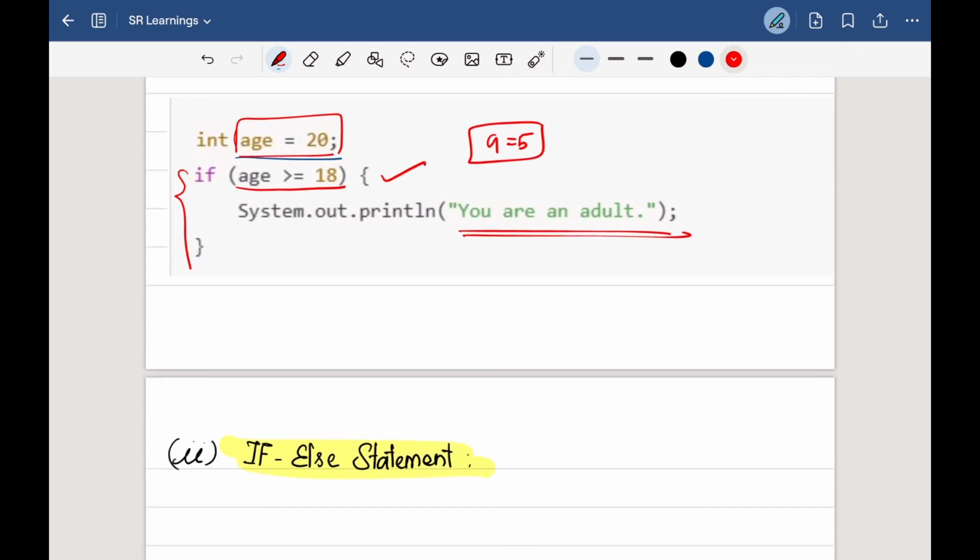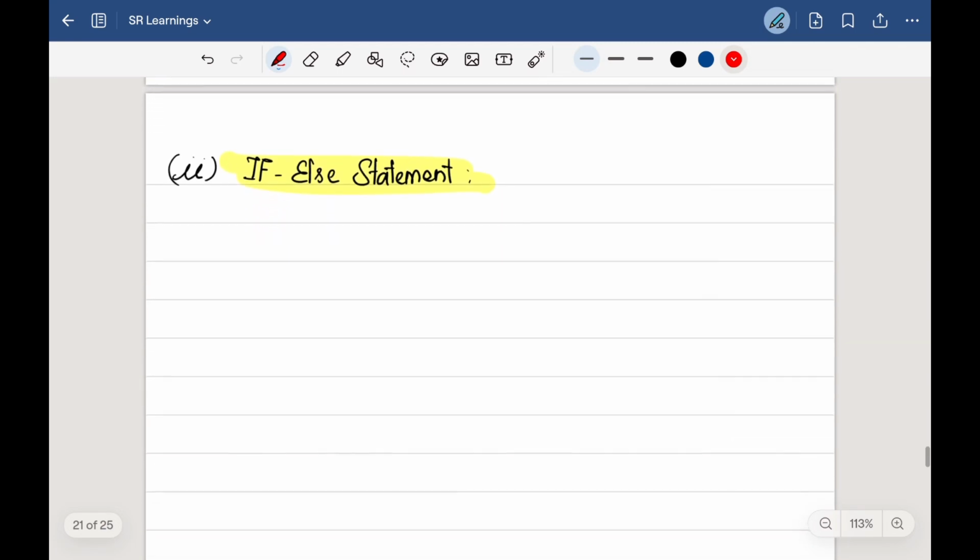So for that case, we have another concept called the if and else statement. Here we can handle both the true and false part. The purpose of this if and else statement is it will always execute one block of code if the condition is true and another block if the condition is false.